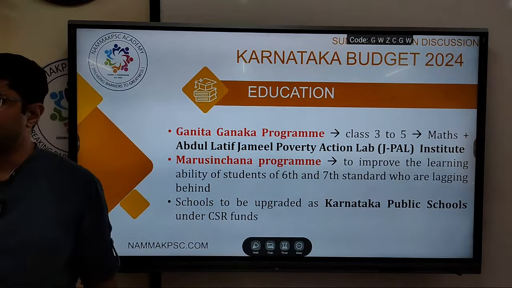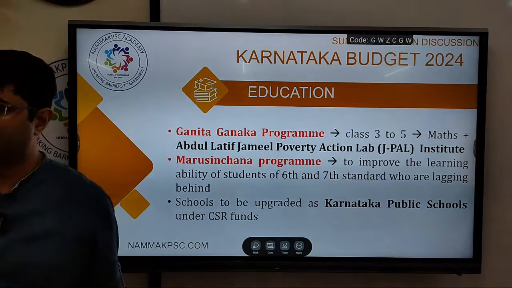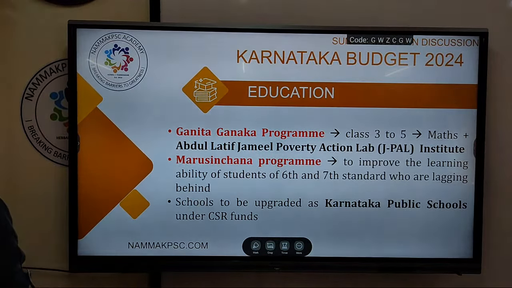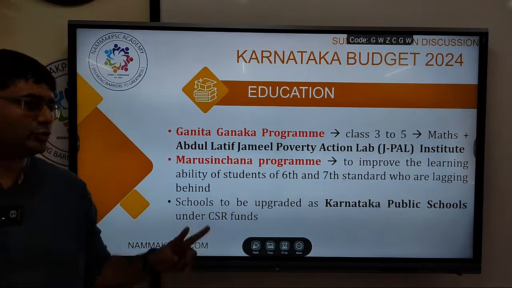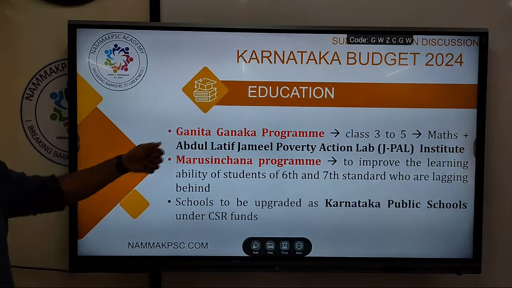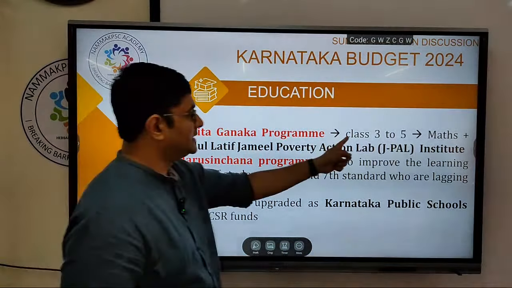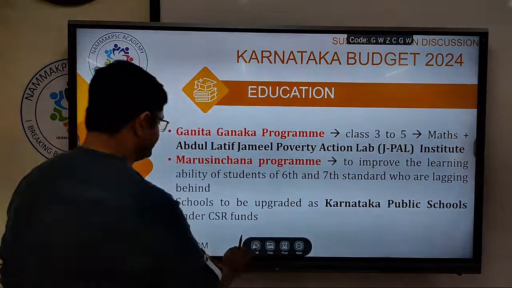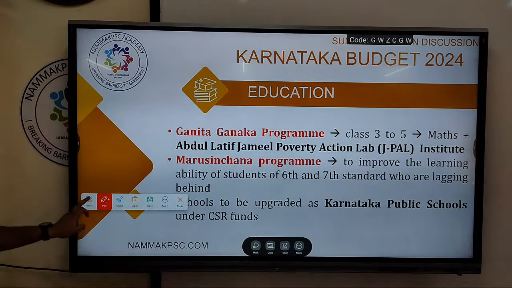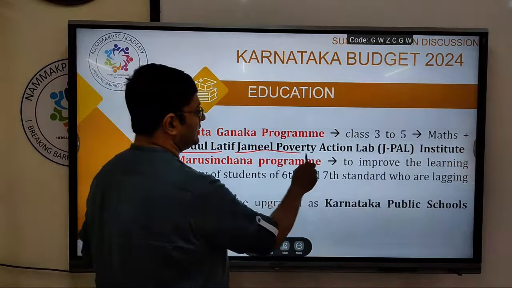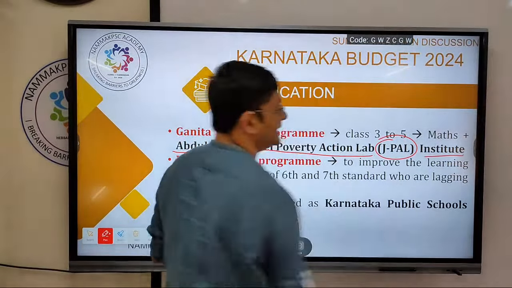Two programs have been mentioned. Other than that, money has been approved for hostels, building of schools and so on. I have not mentioned all of them; there is no fact that can be asked in your exam. Two programs relating to education are here. One is the Ganaka program, to improve the mathematics of school students from class 3rd to 5th, to promote maths, obviously from the name. The institution is important here, in coordination with an institution called the Abdul Latif Jameel Poverty Action Lab, J-PAL.